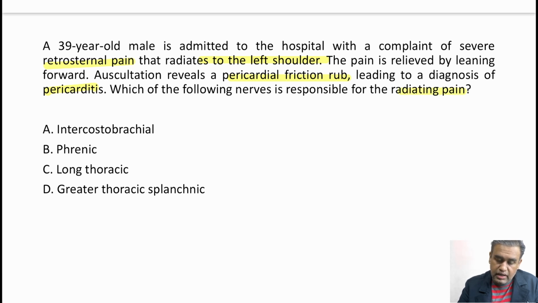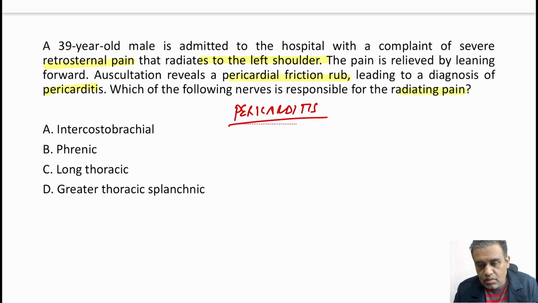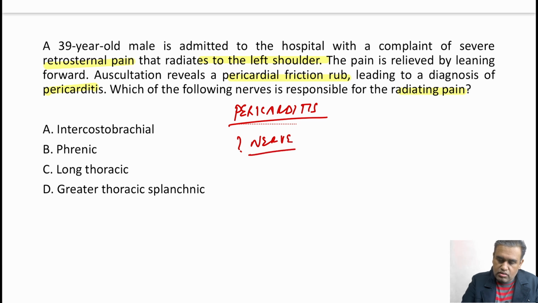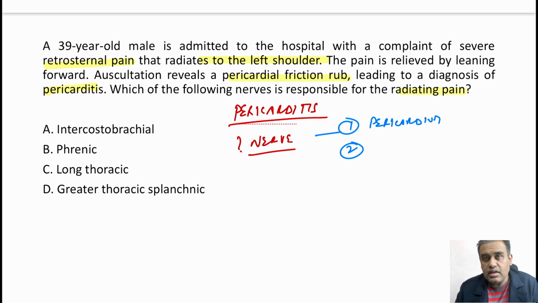Now they have made the diagnosis. They are not giving the details of the whole history, examination, investigation, but they said, okay, fine, it is a case of pericarditis. The pain is going from the retrosternum to the left shoulder. They are asking you to identify which nerve is causing the pain. Either you know which nerve supplies the pericardium, then you can answer, and you should also point out how the referred pain goes to the shoulder, because the heart is not located at the shoulder.